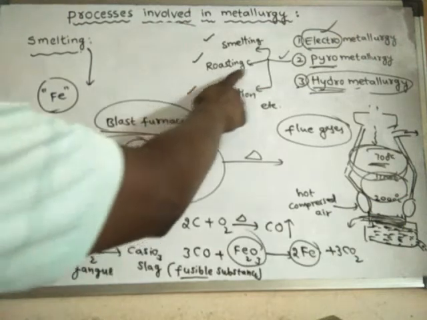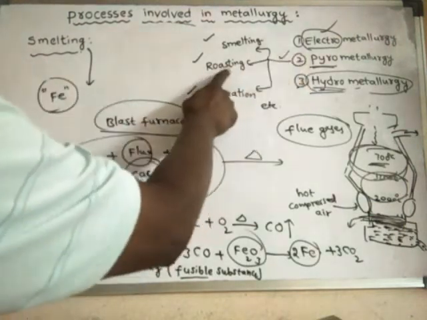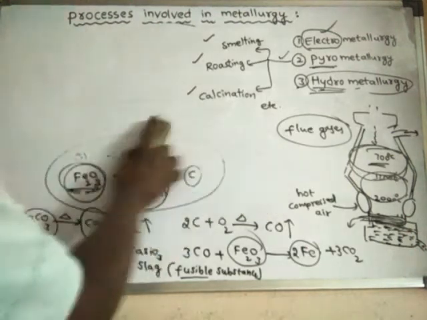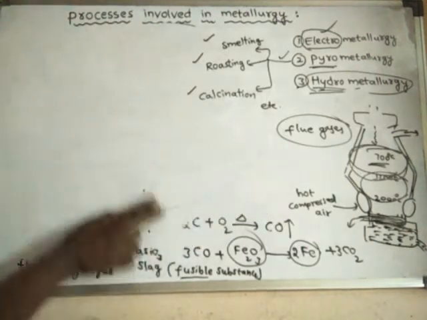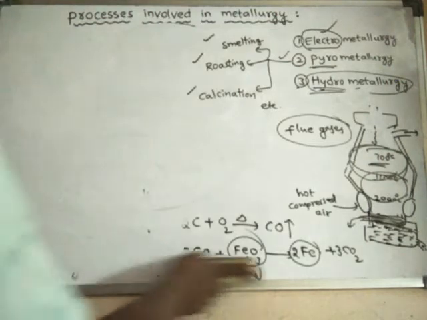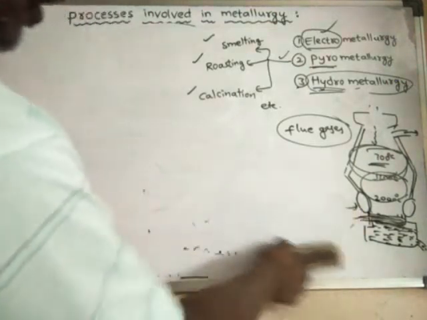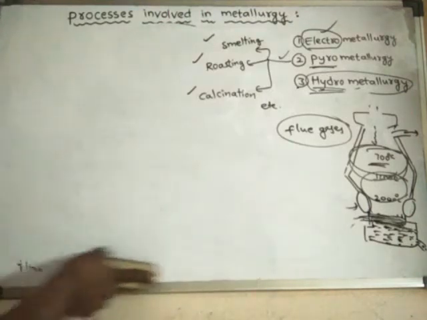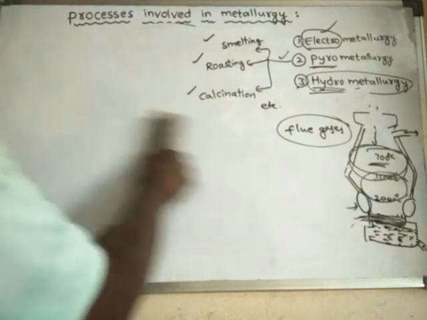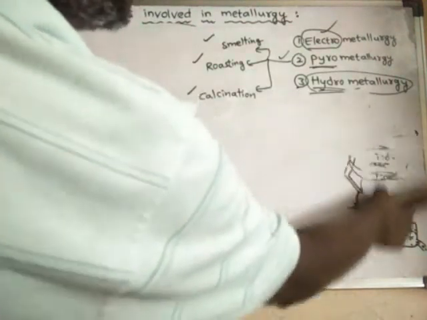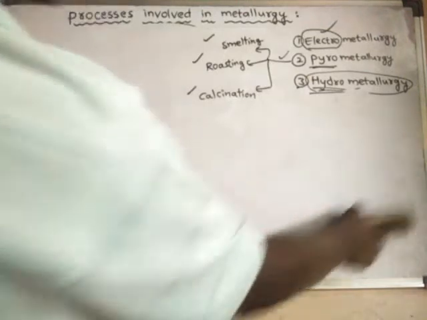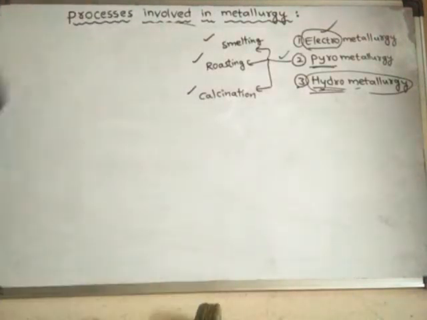The next type of pyrometallurgical process is roasting. What is roasting? Roasting is nothing but heating of ore in the presence of air below its melting point.